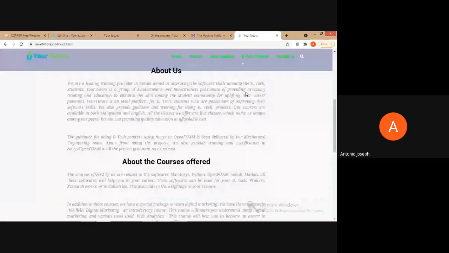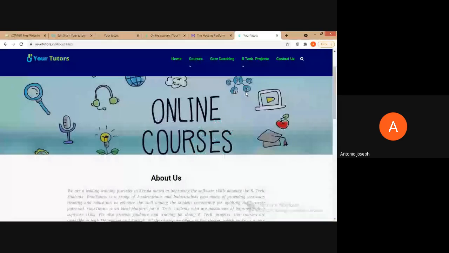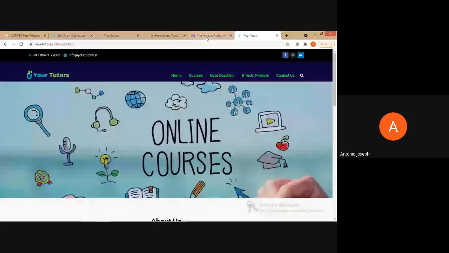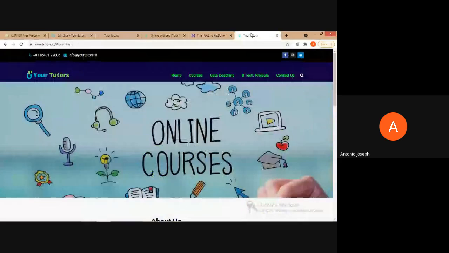Another advantage is that if we are using some HTML templates, right away we will know the size of the images and all, so we can create or edit the images according to that size, so that it will be best suited for our website. That's another advantage of using HTML codes. But the issue is that we need to study, or spend much more time.